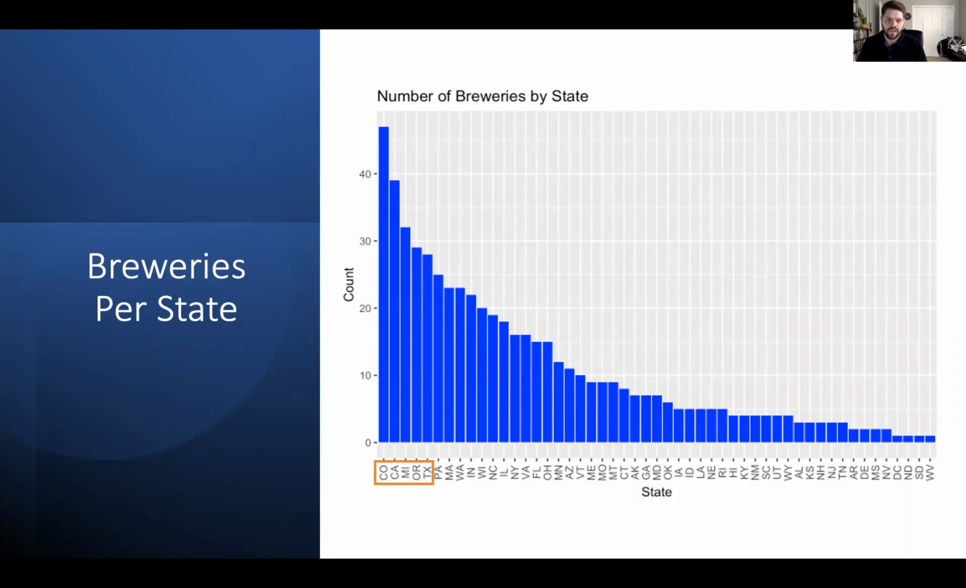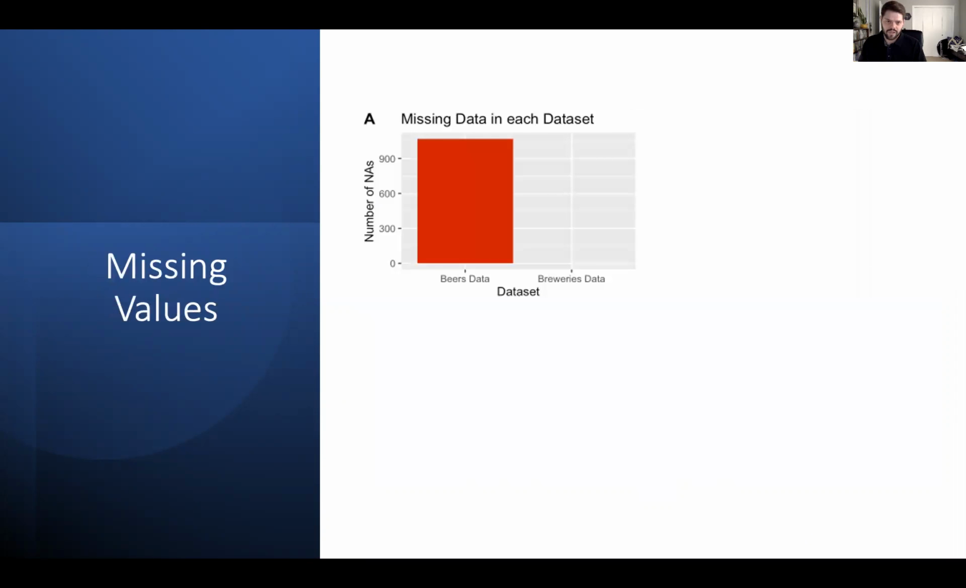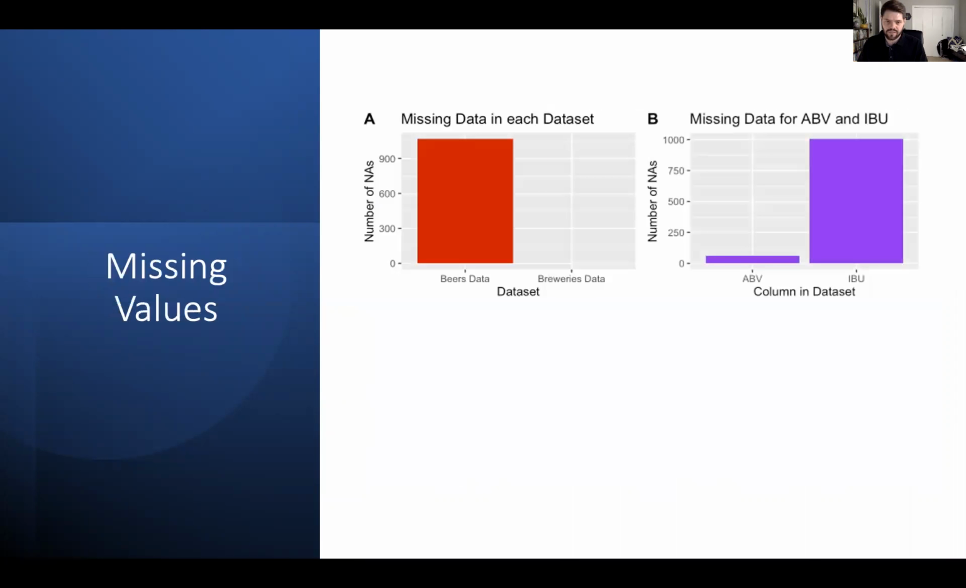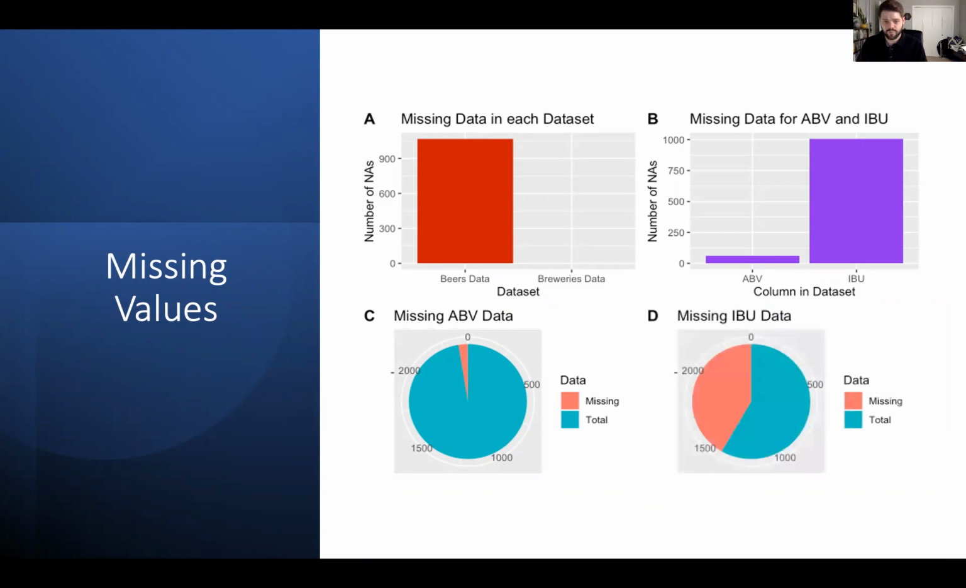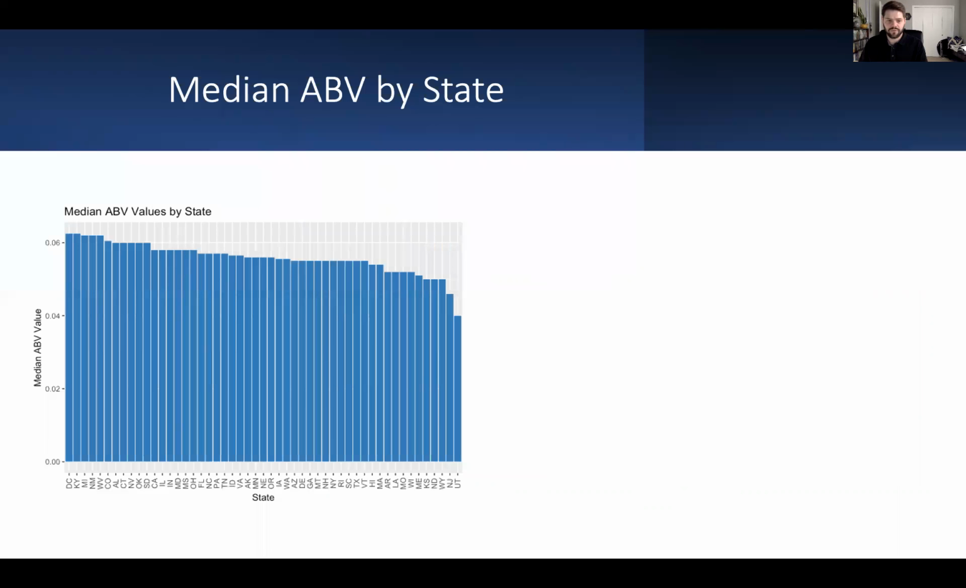and Texas. Next, we wanted to look at the missing values, and we saw that all of the missing data seemed to come from the beers dataset and not the breweries dataset. When looking into the beers dataset, we see that the majority of the values come from the IBU, and with the minimum number of values coming from ABV. We see that when looking at the ABV data, it's just a small proportion of the data that's missing out of the total data for ABV, although there's a much larger proportion of the total IBU data missing, getting close to 50%.